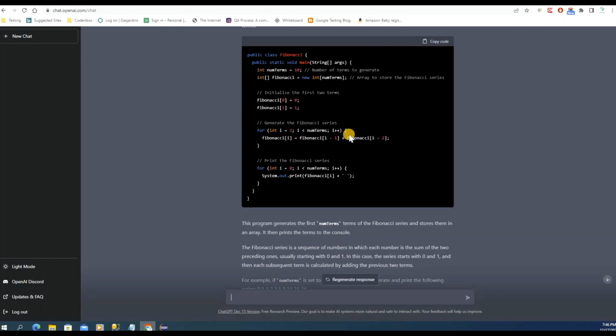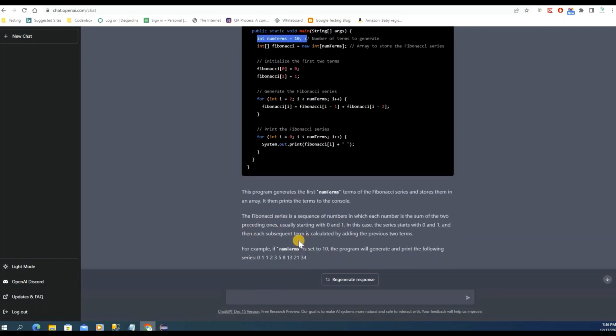So it creates a class, Fibonacci, and then you have your main method. Inside the main method, it declares a number, like number is 10, so it means your Fibonacci series will be up to 10. And here you can see this program generates the first num terms of the Fibonacci series, stores them in an array, and then prints the terms to the console. You can see over here.